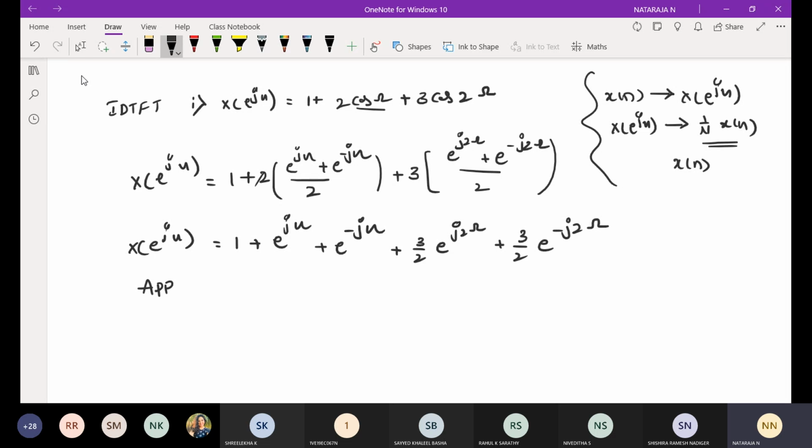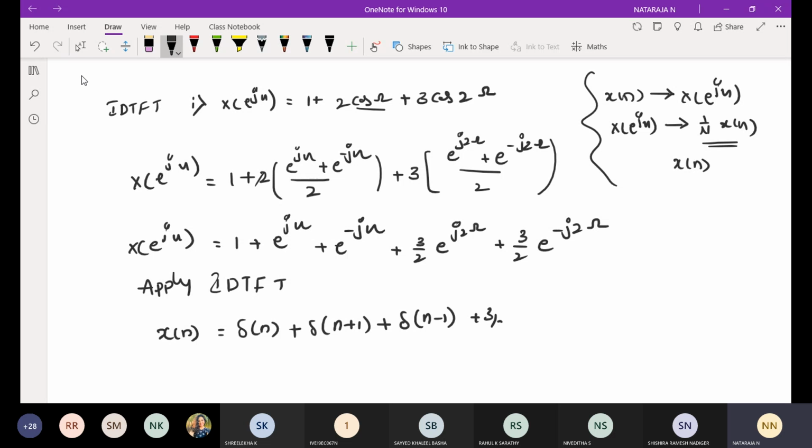Here we apply inverse DTFT, and we are going to get x of n. 1 is represented with respect to delta of n, and e power j omega will be my delta of n plus 1. Then e power minus j omega will be my delta of n minus 1.